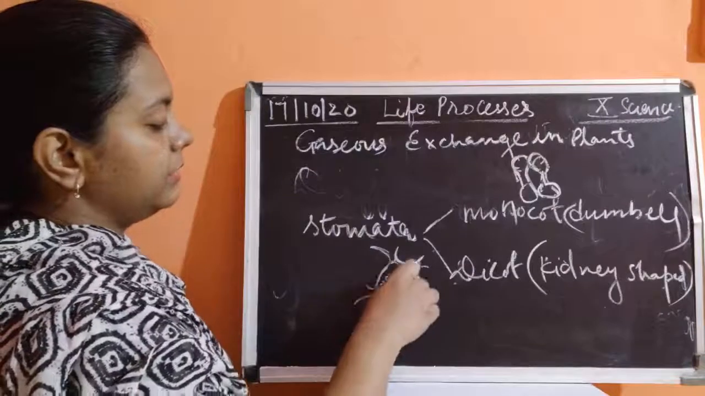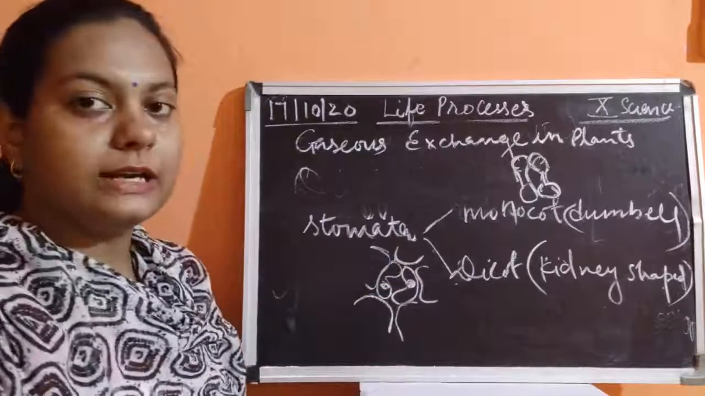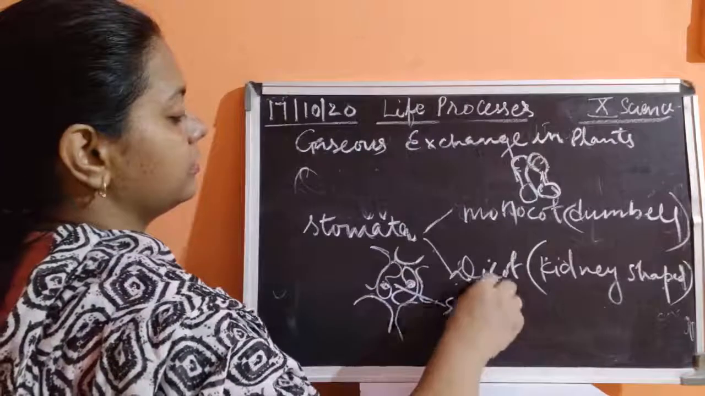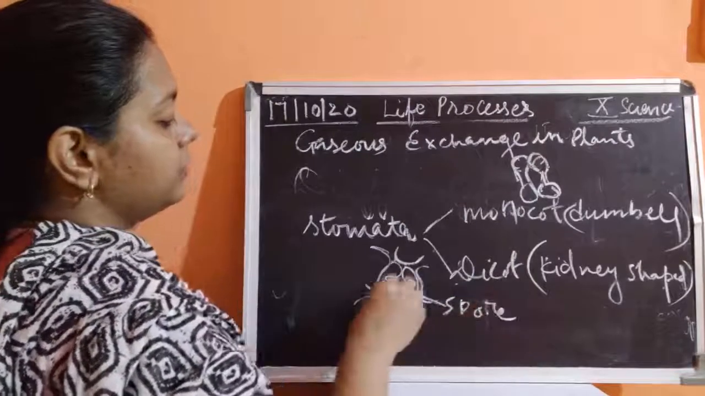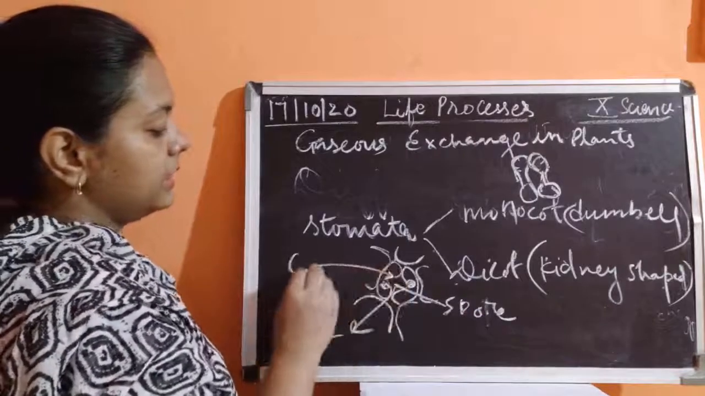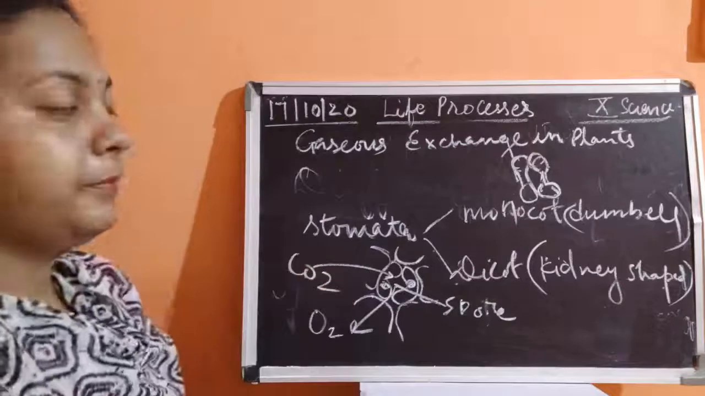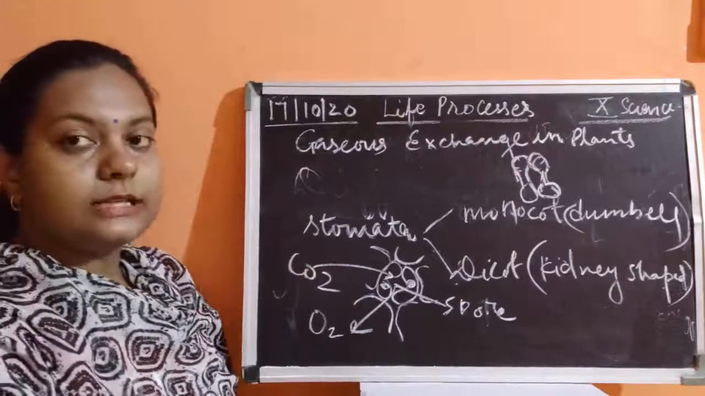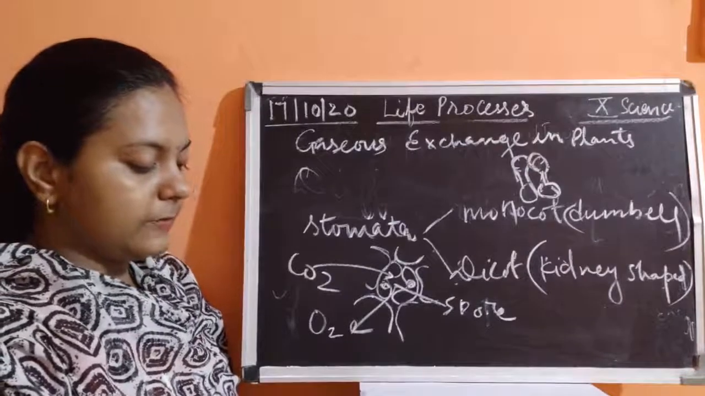It is being guarded by the two guard cells. This is the stomatal pore where the diffusion is taking place. Oxygen is coming out, and carbon dioxide is entering through this stomata. Now monocots have dumbbell shaped stomata and the dicots have the kidney shaped stomata.